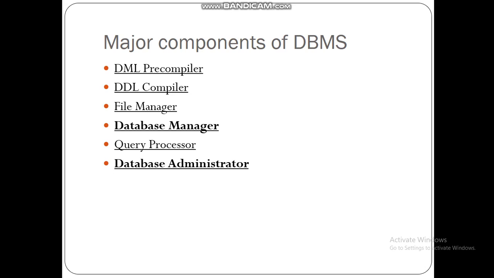Changes to any of the three levels necessitated by changes or growth in the organization are under the control of the DBA. So, the database administrator manages the whole DBMS system. If we want to make any modification of the database, it is controlled by the database administrator. The database administrator controls the three levels of data structure.